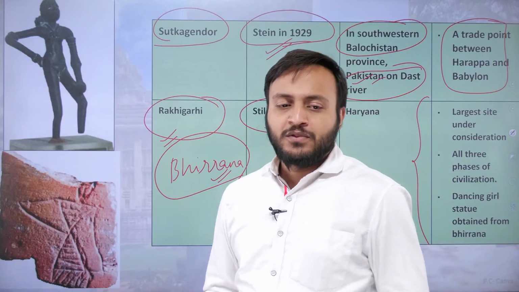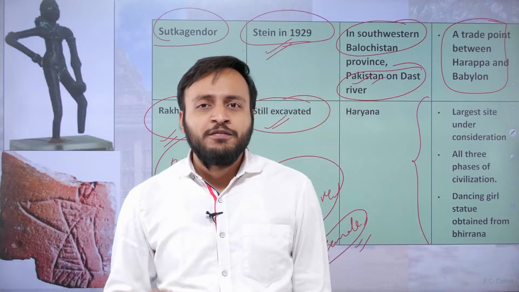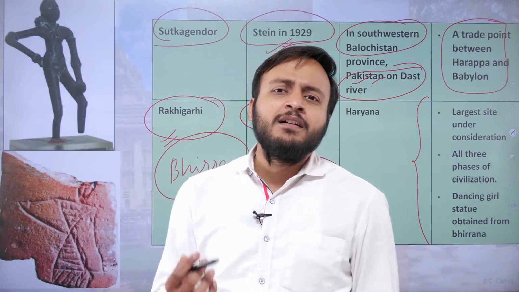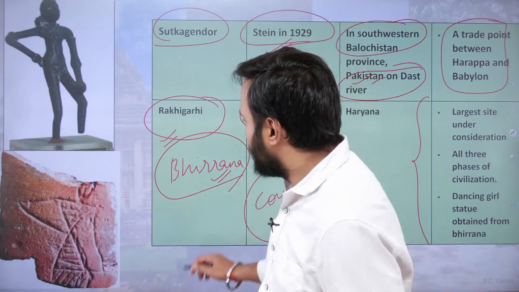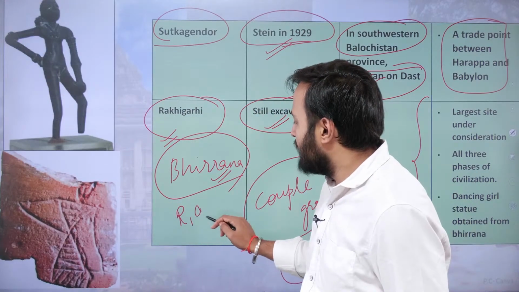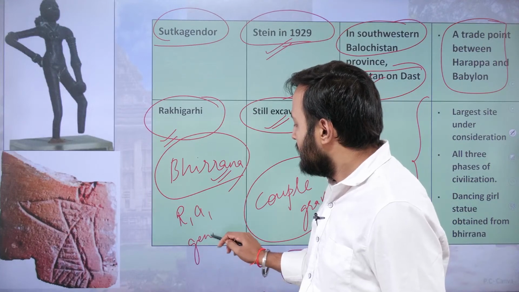And not just that, the finding of R1A1 genes.